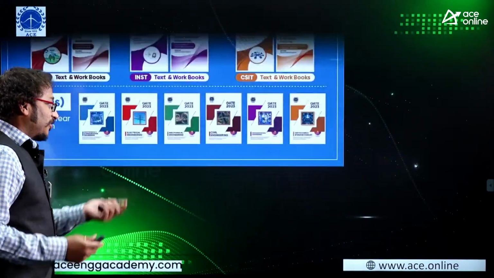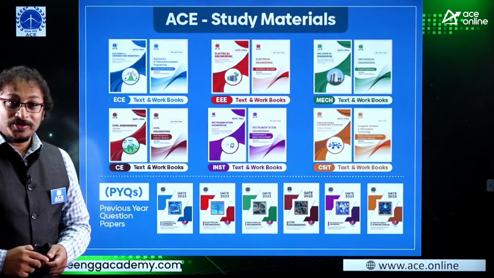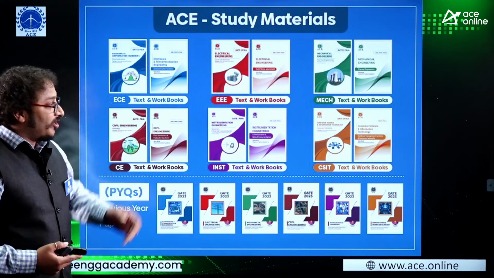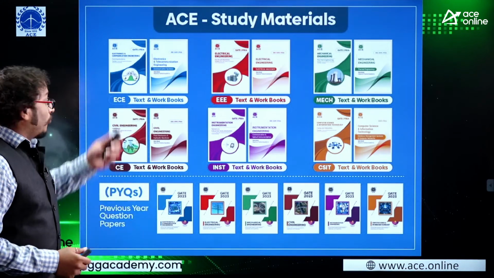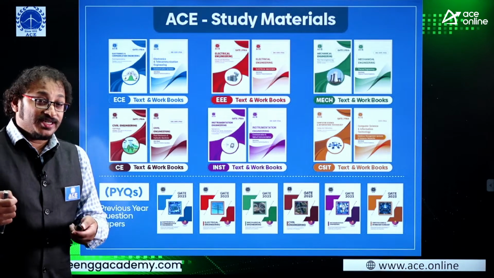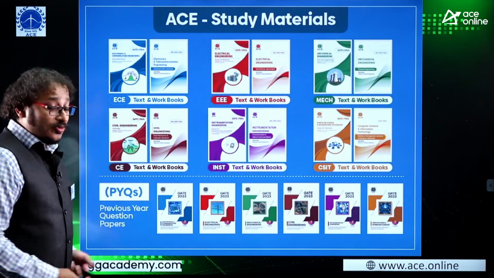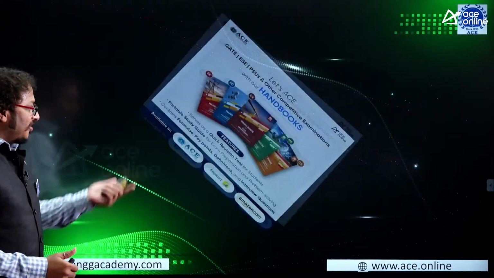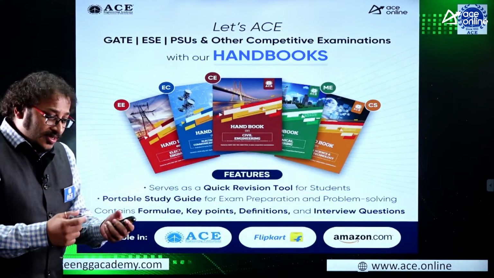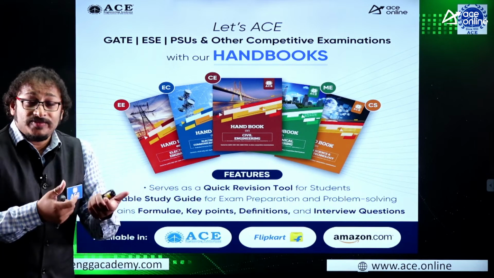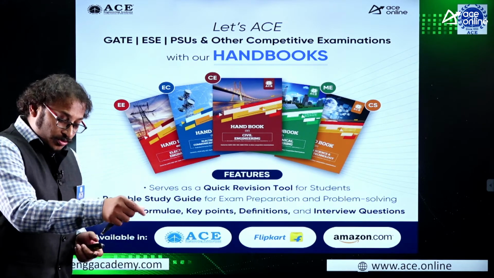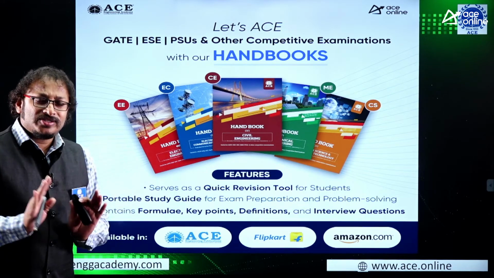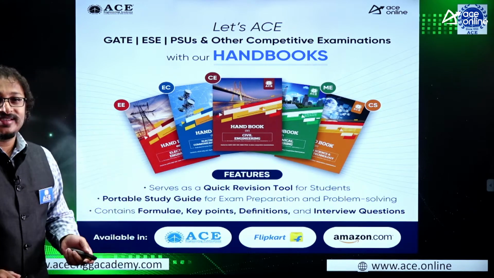So, guys, regarding the ESE Academy notes, yes, of course, faculty will provide you the notes for sure. Not only that, ESE Academy will be providing great study materials. We are providing 2 books. The first book is volume 1, the second book is volume 2. Volume 1 is like a textbook. Volume 2 is like a workbook, which contains a lot of questions, numericals, answers, and solutions. Not only that, guys, we are giving handbooks, which include time-saving formulas and time-saving important points. Before going to the exam, if you go through those formulas and important points for the entire branch, I think that is enough. It is like a sort of short notes. You can go with this handbook, guys.